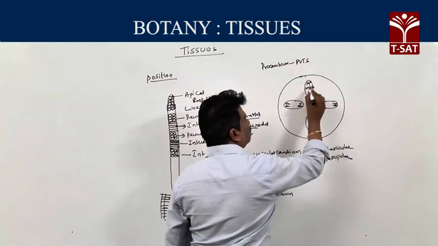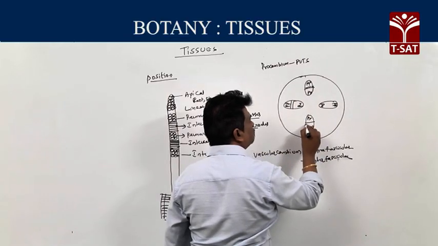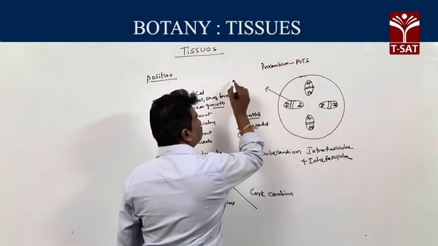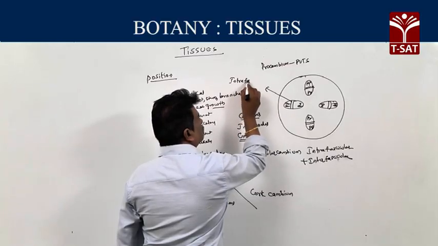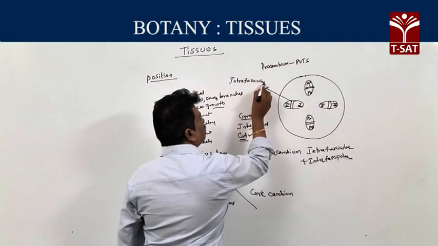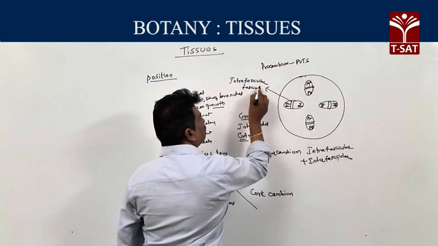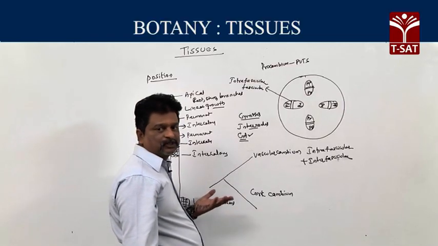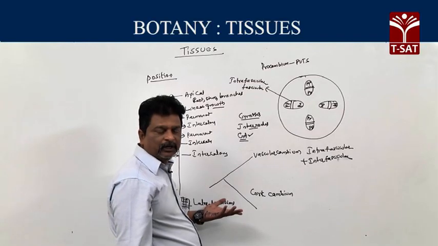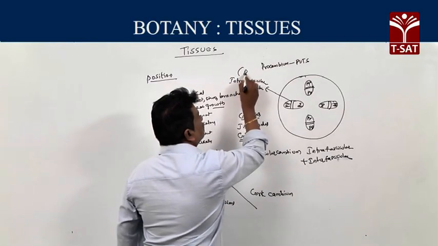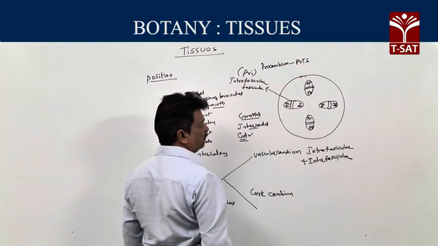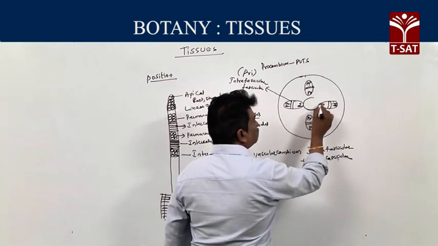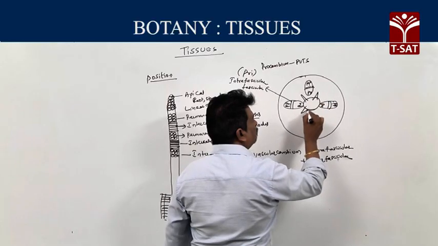Afterwards, some amount of procambium persists in between xylem and phloem. Such procambium is called intrafascicular, or it is called fascicular cambium. Intrafascicular or fascicular cambium. So intrafascicular is the persisting part of procambium produced by differentiation. So intrafascicular is primary meristem. Second one, interfascicular cambium. Here interfascicular cambium is produced from medullary rays.